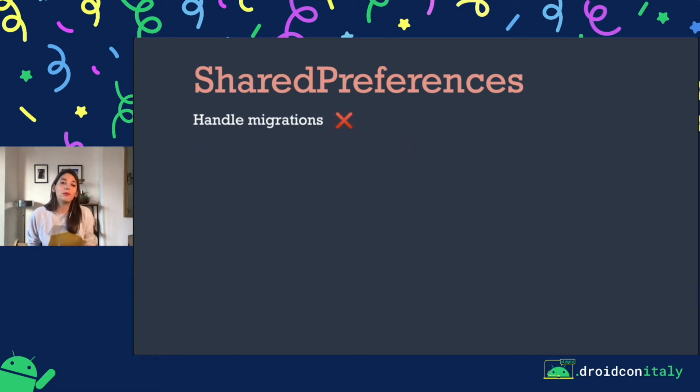And also, SharedPreferences doesn't handle migration. Let's say that you decide to change the type of one of your values from boolean to int, for example. Well, you'll have to make all of the changes needed to migrate to this new version manually.